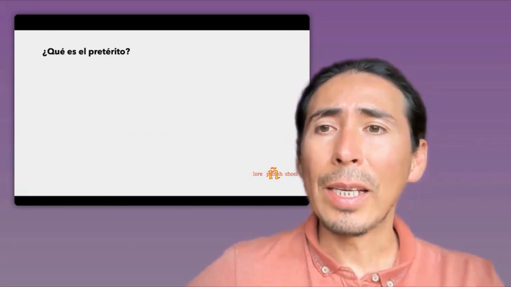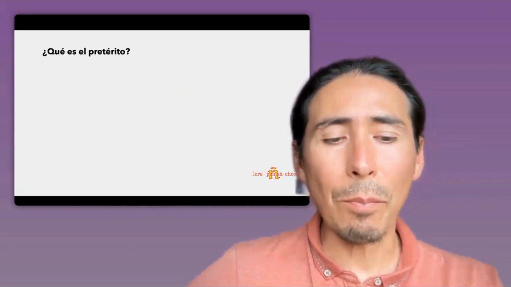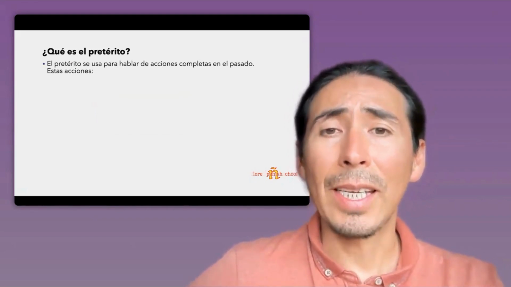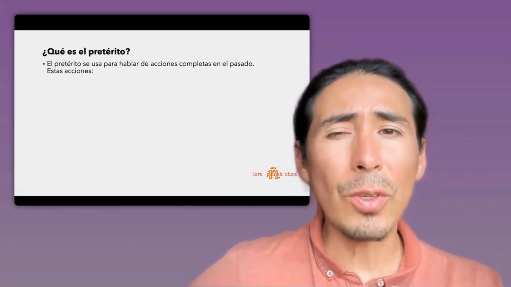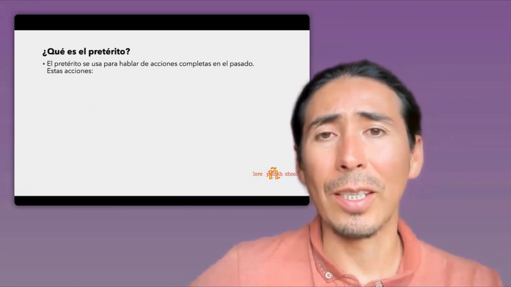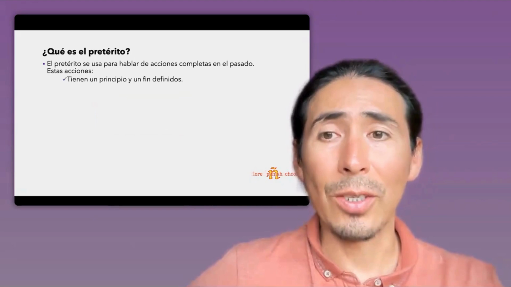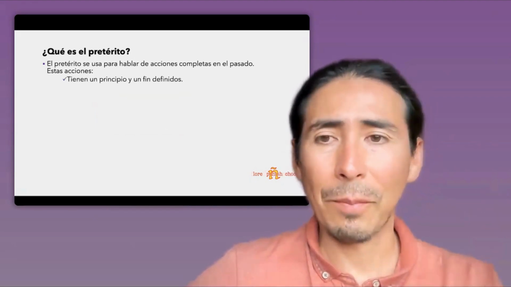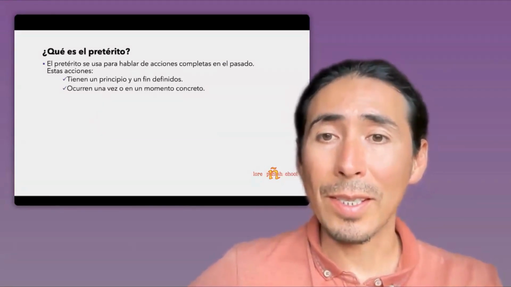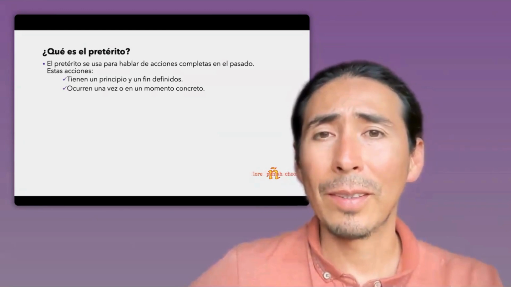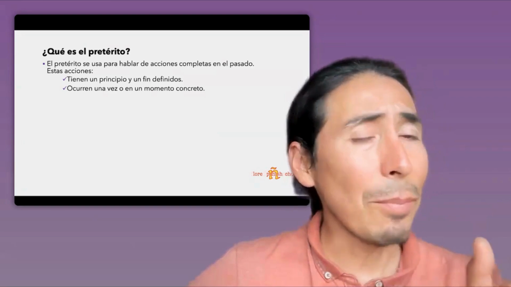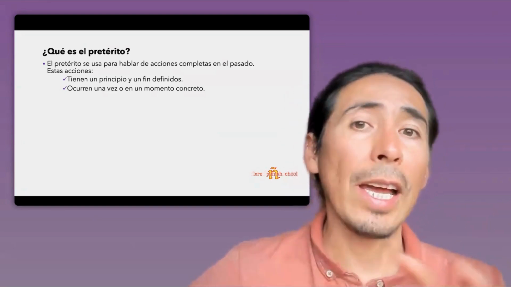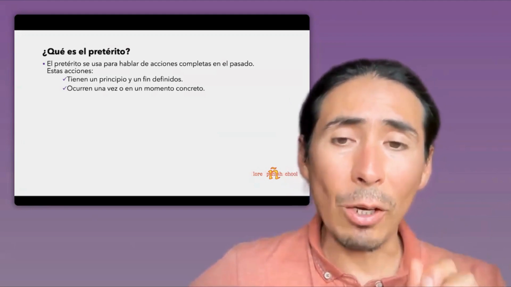And now, ¿qué es el pretérito? What is the preterite? El pretérito se usa para hablar de acciones completas en el pasado. So the preterite is used to speak about specific or complete actions in the past. These actions have a beginning and an end, a specific beginning and end. It happens once or in a concrete moment. So really important: it has a specific beginning and end, and it happens once in our lives or in a concrete moment.